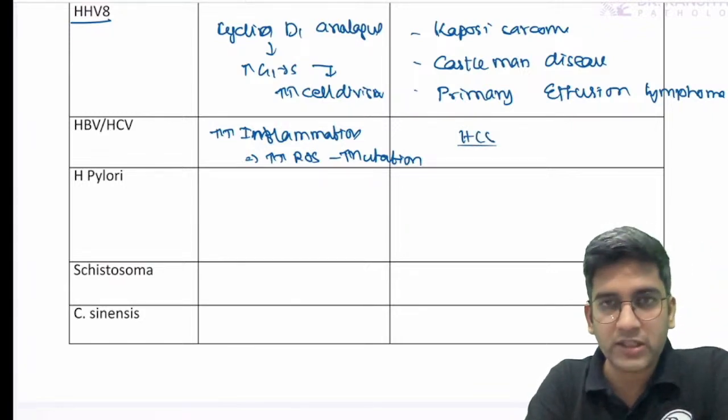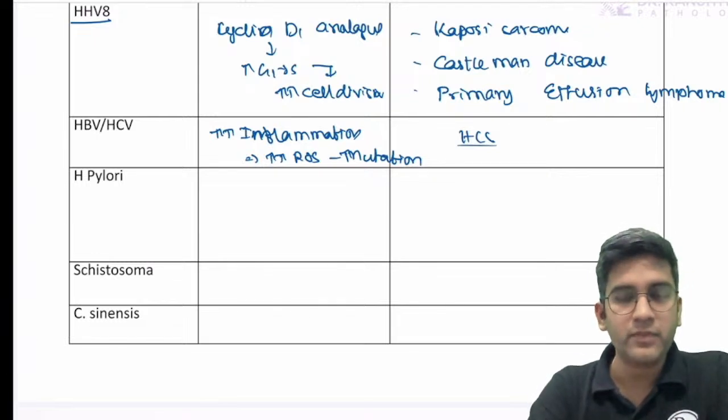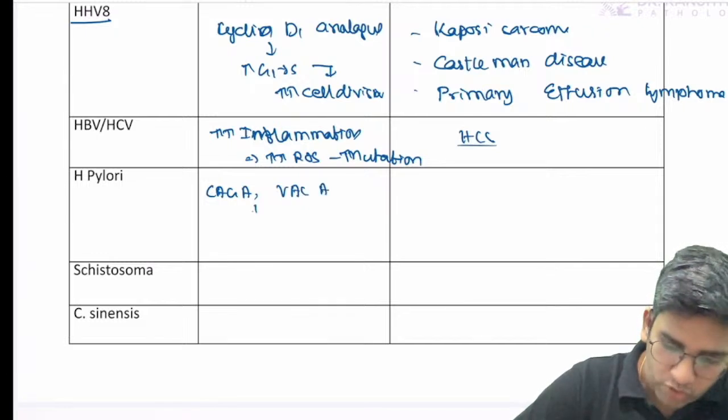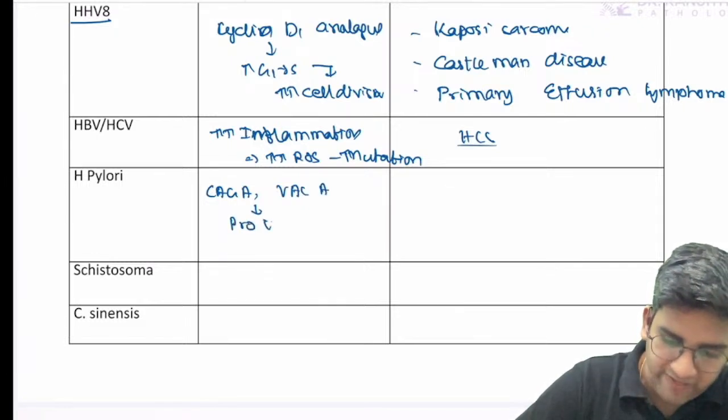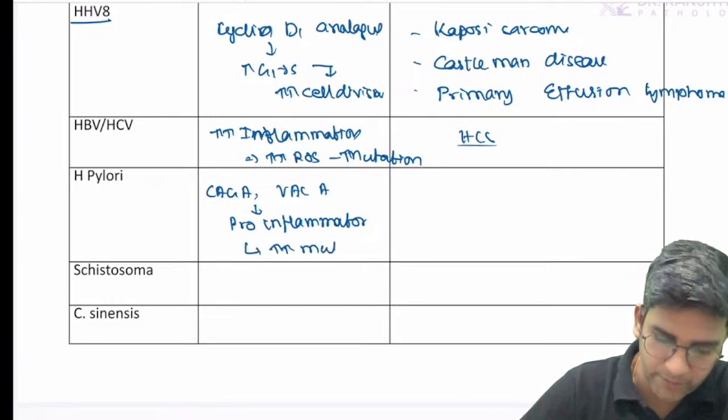Can anyone tell me what are the genes or the problems with H. pylori? H. pylori has CagA and VacA genes. Both of them are pro-inflammatory. Once they are pro-inflammatory, the same problem: it will cause repeated inflammation, more mutation and cancer.